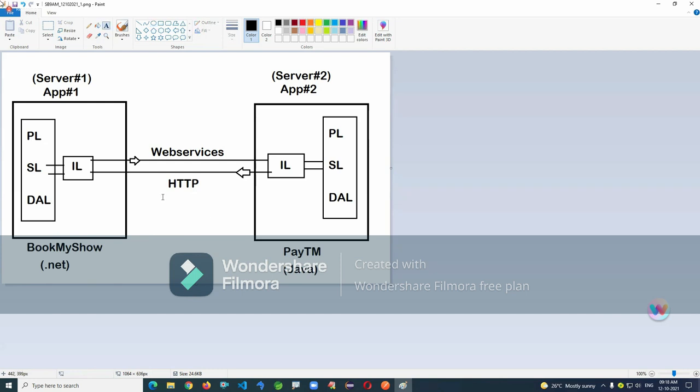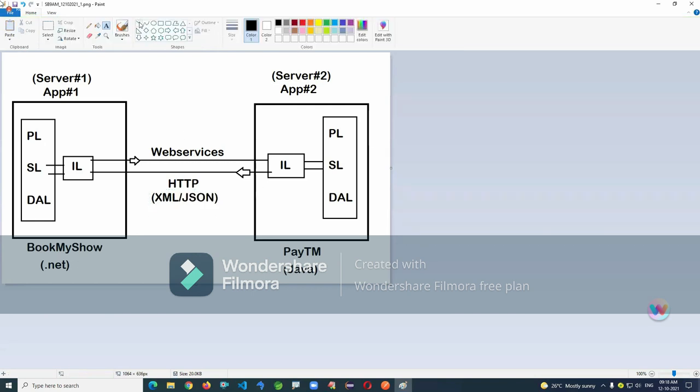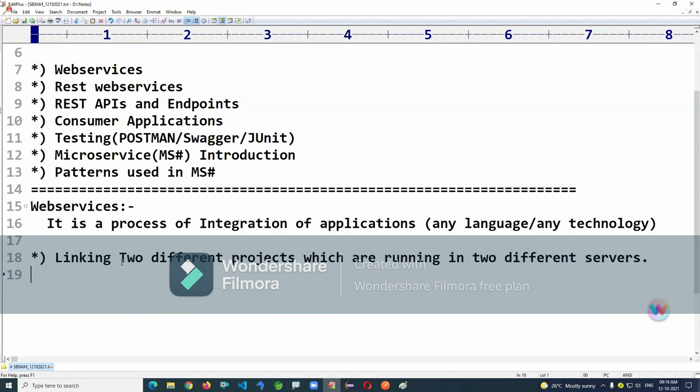So here, the mediator is XML or JSON, JavaScript Object Notation. I will show what they are. Web services use a protocol called HTTP, and the data format will be XML or JSON. Java object is converted to XML, XML is converted to .NET, or .NET data is converted to JSON, and JSON converted to Java. So the major purpose of web services is integration or linking of two existing applications.